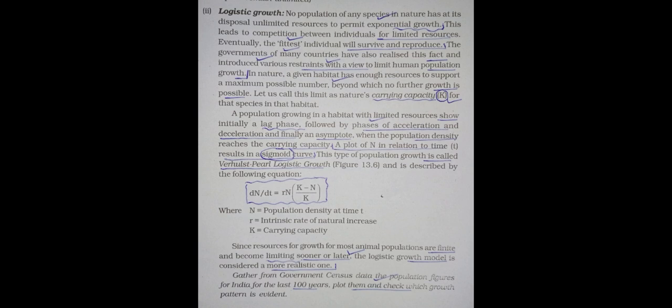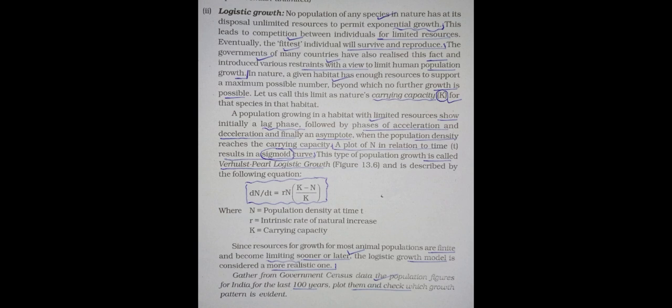The governments of many countries have also realized this fact and introduced various restraints with a view to limit human population growth. So governments are also trying to control the human population.